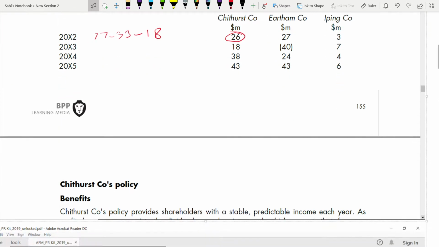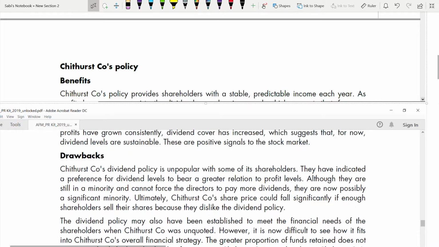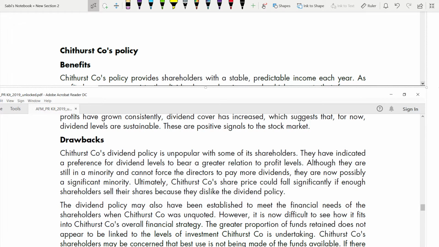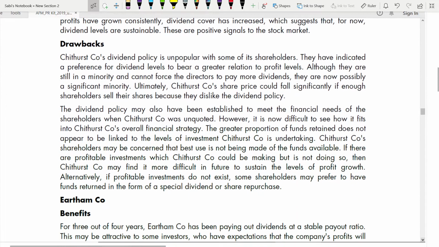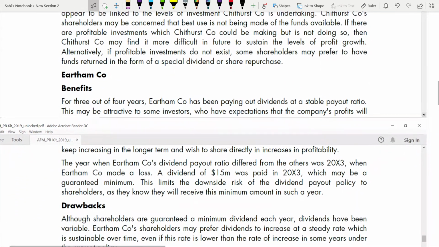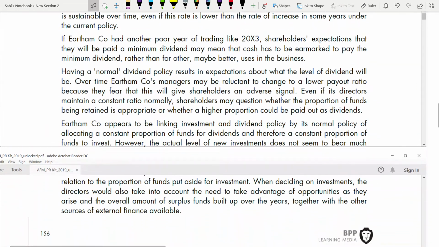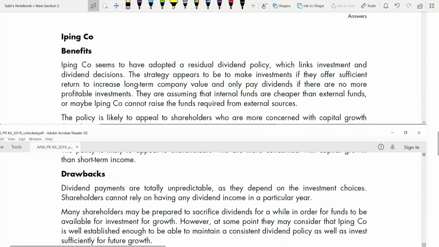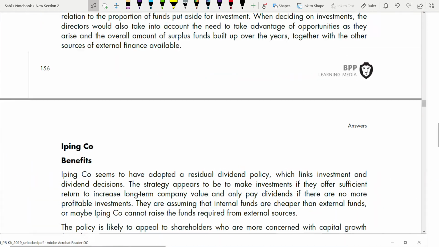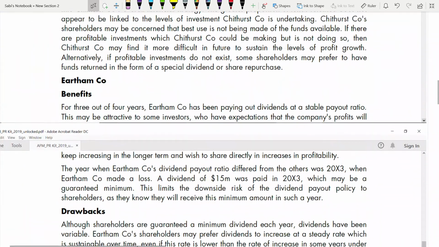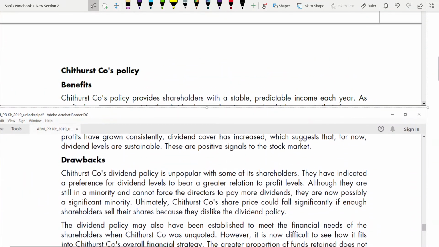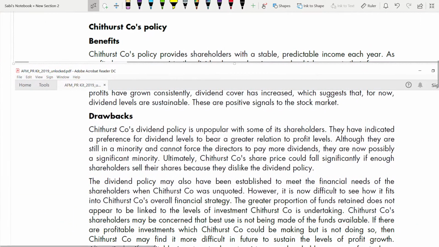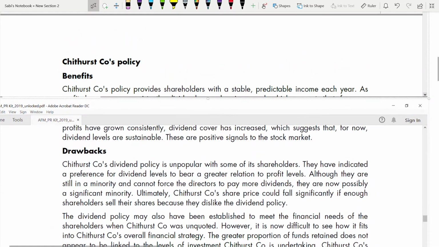Formulas are given there. Now coming to Chithurst policy, you have to tell benefits and drawbacks. For each company, you have to talk about their policy, benefits, drawbacks. We have benefits and drawbacks for the other company also, and it's quite long. So I'm going to quickly go through it, without wasting so much of your valuable time. Starting with Chithurst company's policy, you have to write the name as a subheading, then benefit, then drawback.